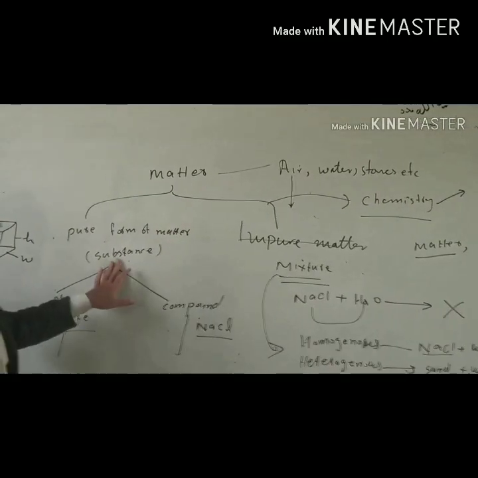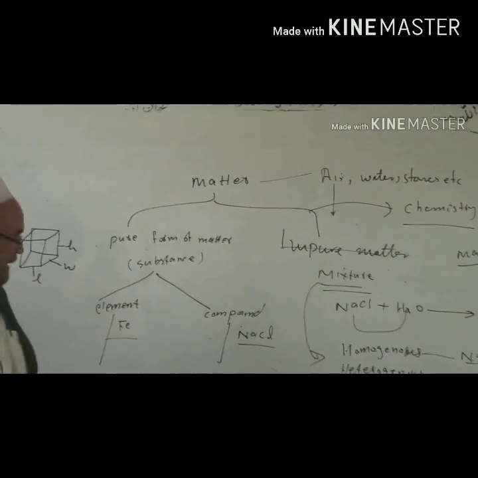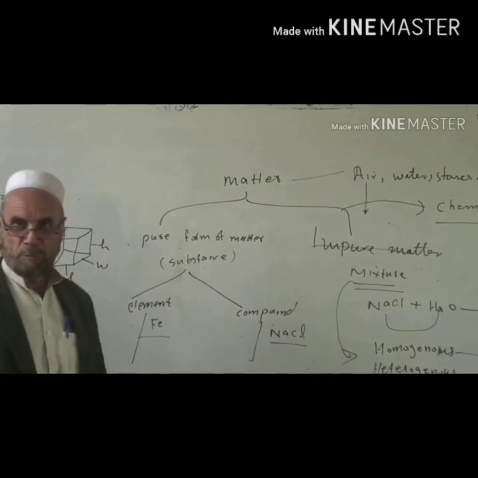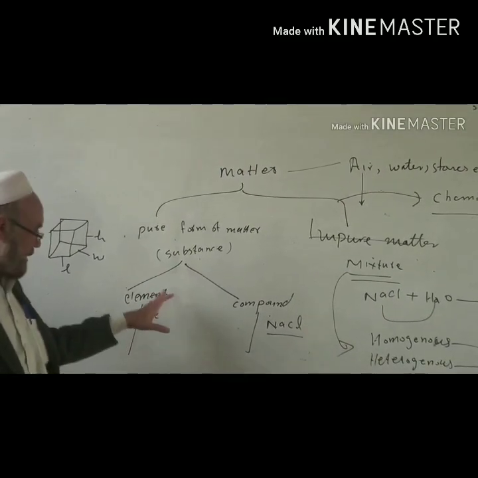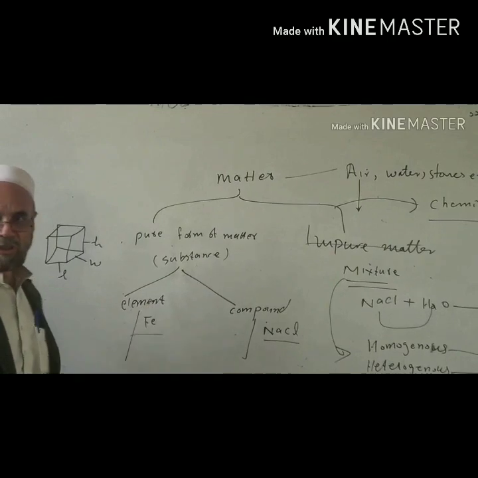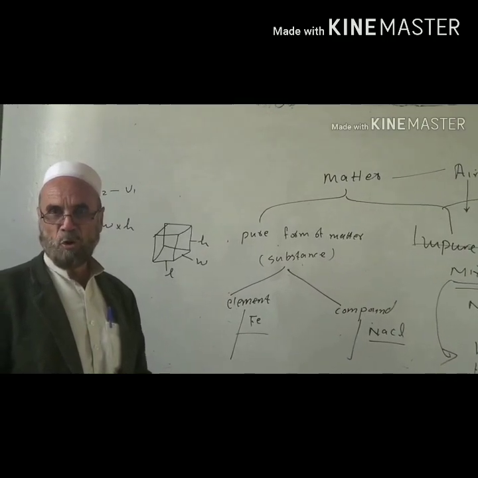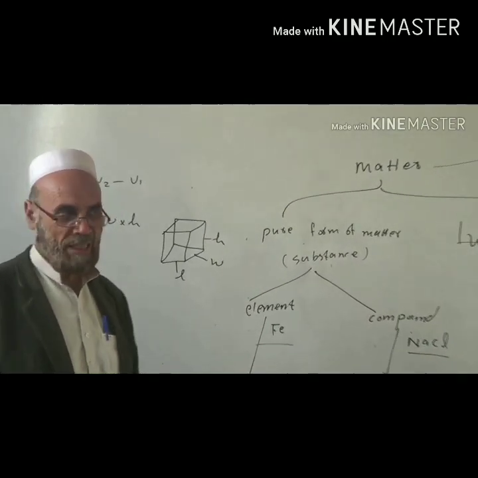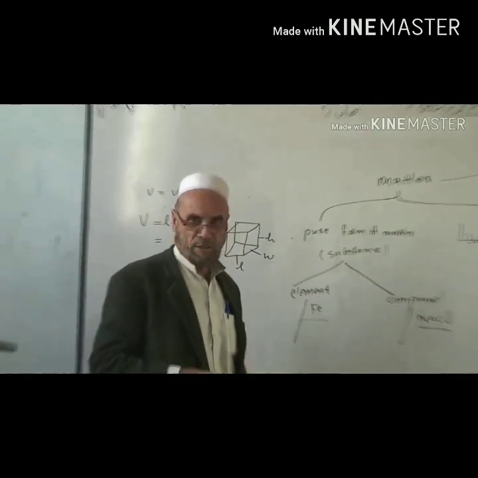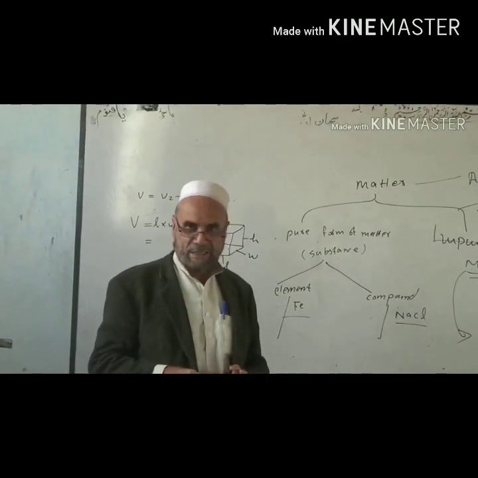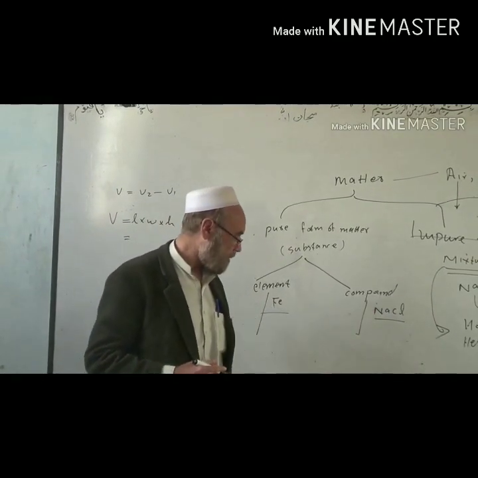Pure form of matter is also called substance. Substance can be anything which is pure in nature, and therefore component element are the pure form of matter. Element is the basic form of matter which is made up of similar atoms. For example, gold is made up of all similar atoms of gold. They are all similar in shapes and color as well as in mass and other properties. Where the compound is formed from two or more different elements. When two or more different elements, or atoms, combine together, they form a compound.